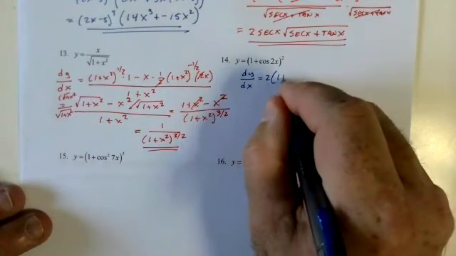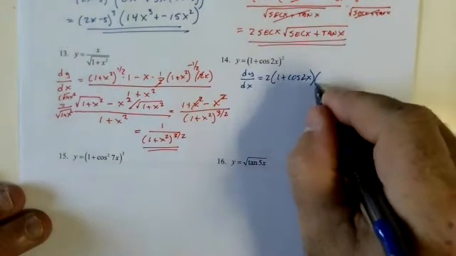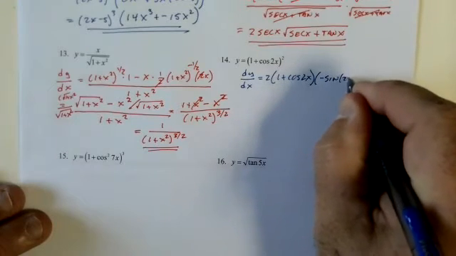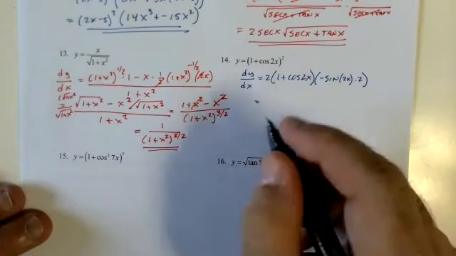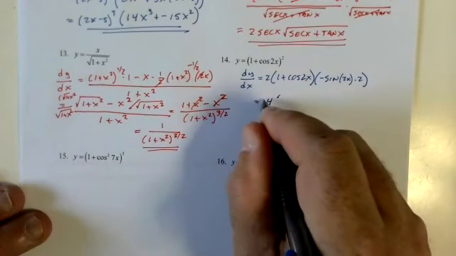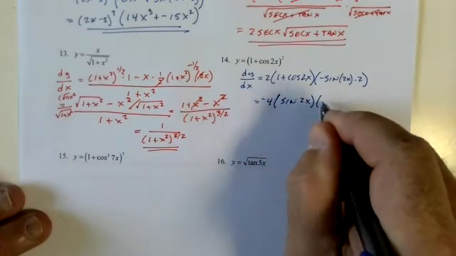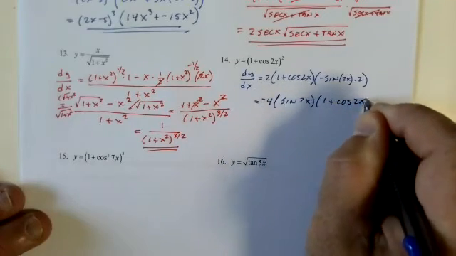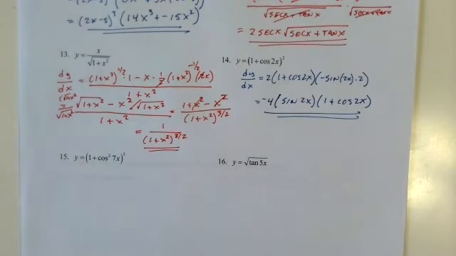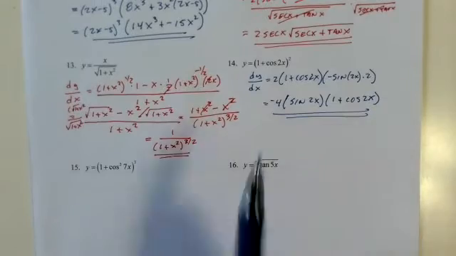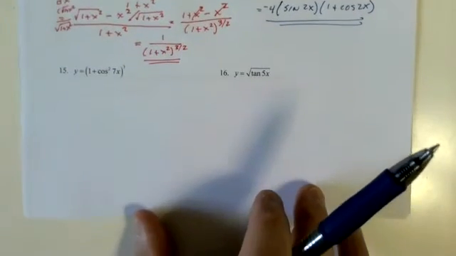Just kidding, kind of. 1 plus cosine of 2x, and I can't let my brain go running off because I'll immediately make a mistake. Negative sine of 2x times 2 equals negative 4. I'm going to leave the sine of 2x first. And I could distribute this, but I'm not going to because I don't see the point. I don't see that becoming anything simpler. Like over here it did, over here it didn't. A little bit of practice makes perfect on these, where you have to figure it out.